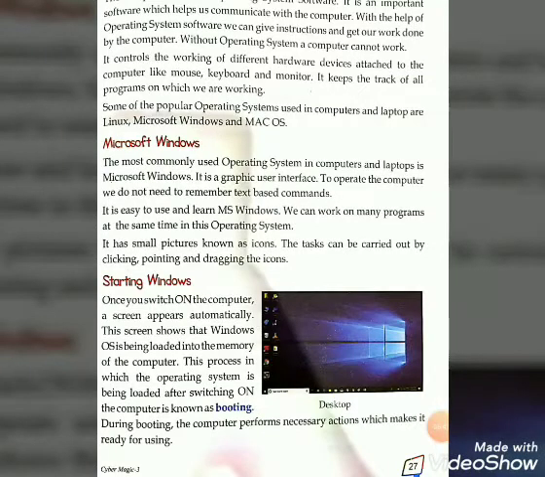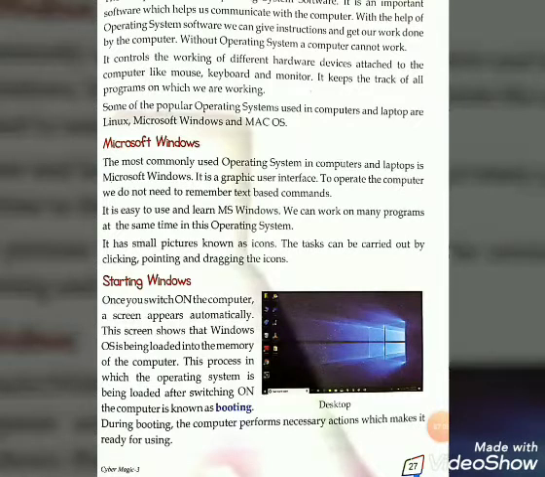Okay. Now first is starting Windows. We already completed our Microsoft Windows. Now we are going to start our starting Windows. Once you switch on the computer, a screen appears automatically.